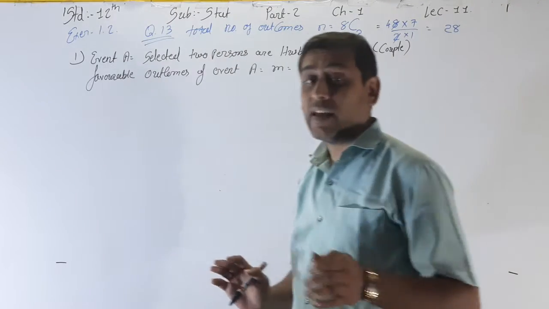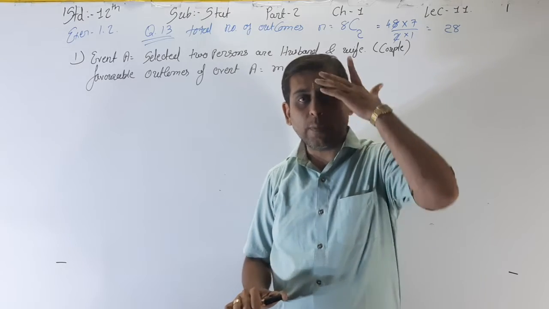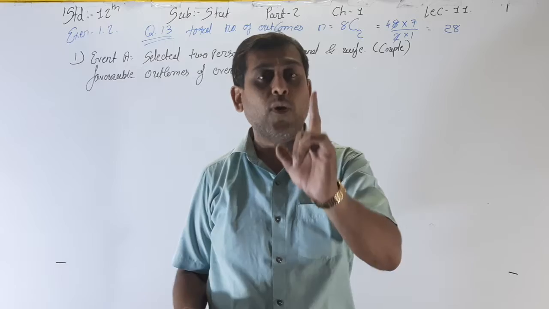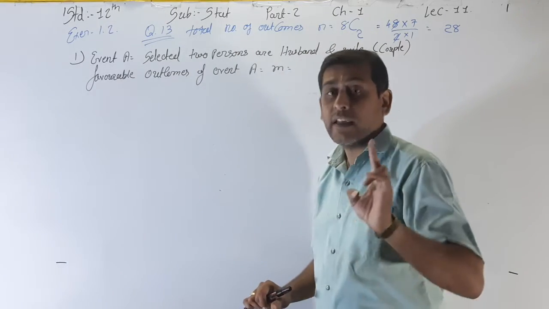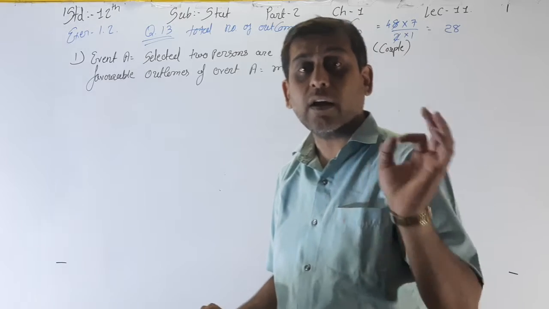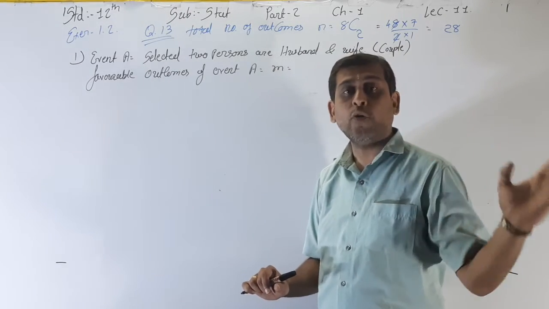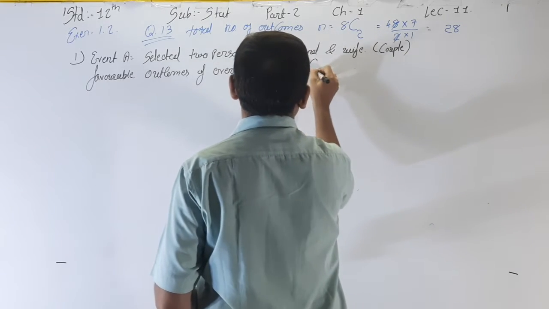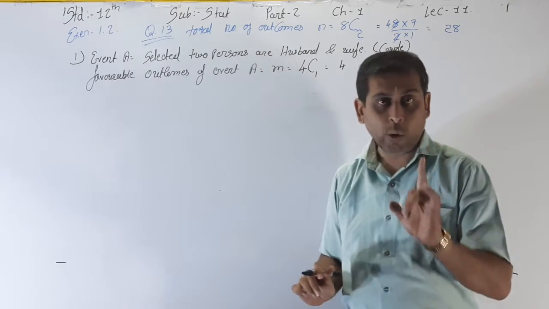How many couples are there? 4 couples are there. Total 8 persons, but there are 4 couples. From 4 couples we have to select one here, because in event A they want that the selected 2 persons are husband and wife. It is one couple. One couple from 4 couples we have to select. That's why 4C1, that is equal to m.